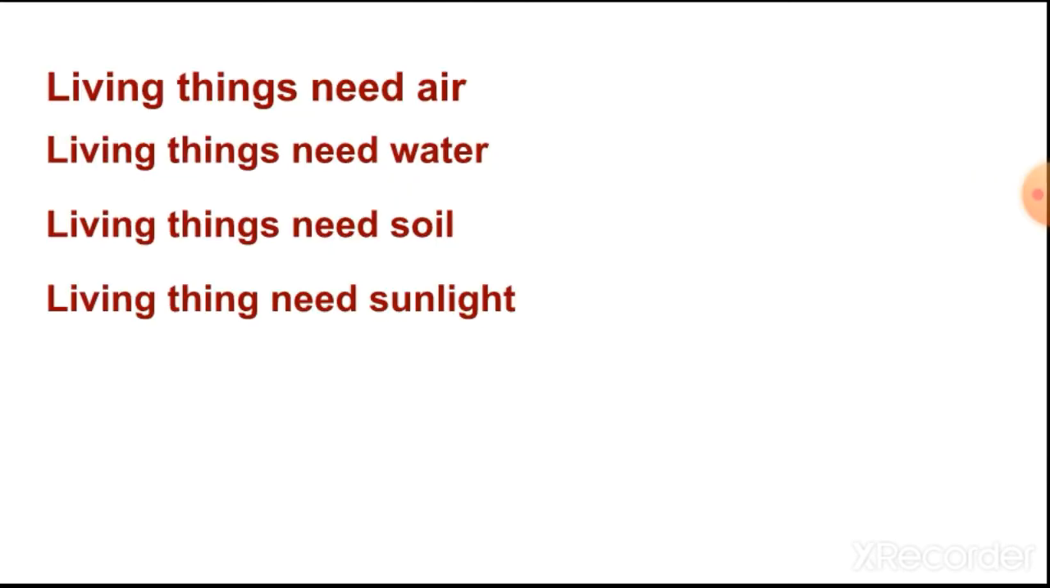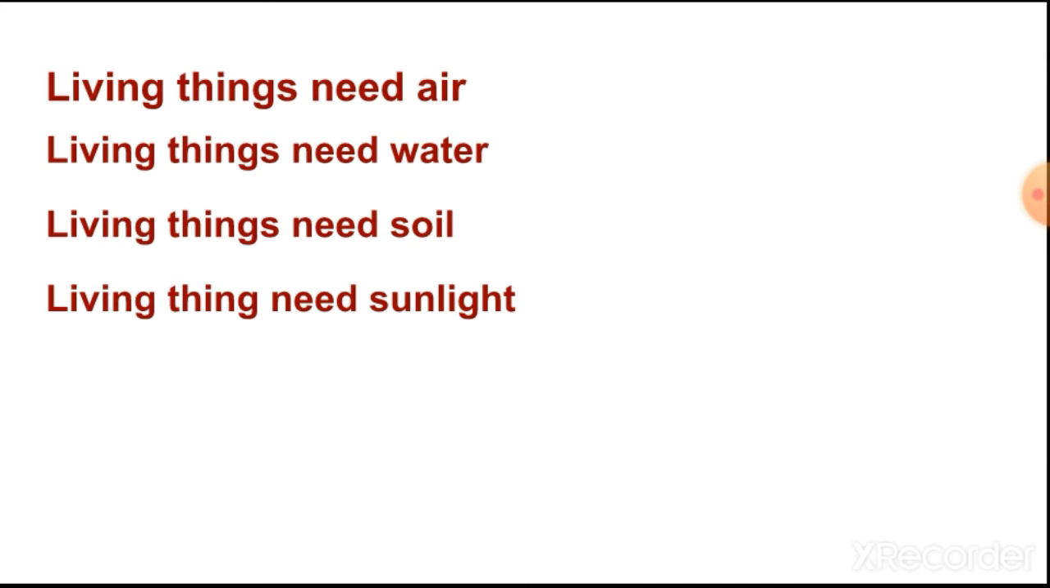Now next, living things need air. As I have told, we are living things, plants are living things, animals are living things. All plants and animals breathe in oxygen and breathe out carbon dioxide. Plants use carbon dioxide and give out oxygen during photosynthesis. So that's why we can say living things need air.